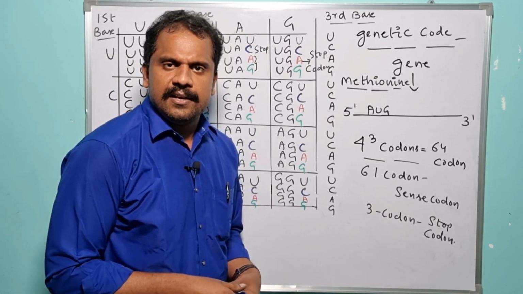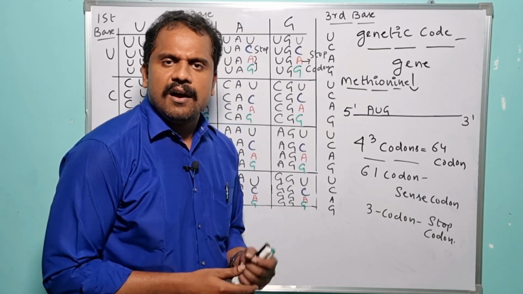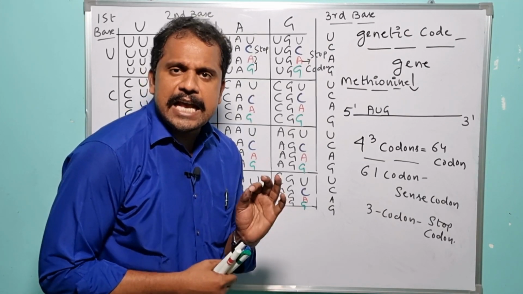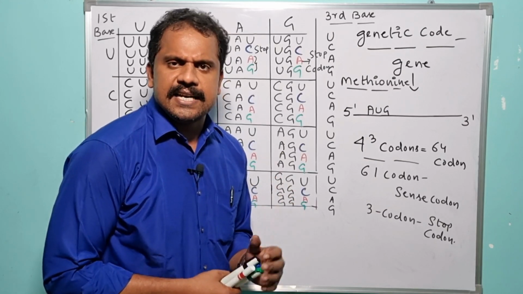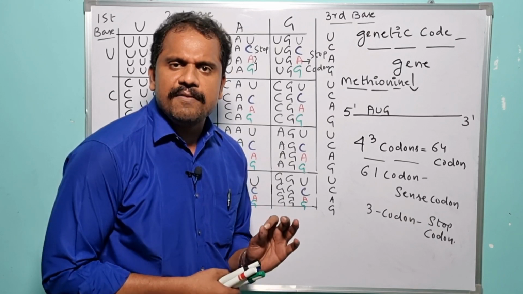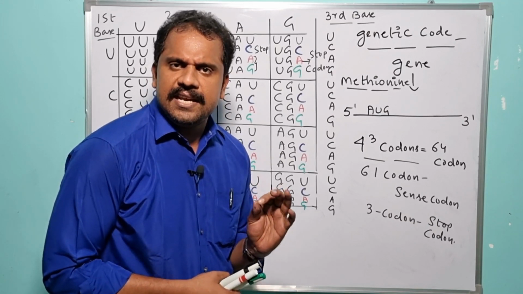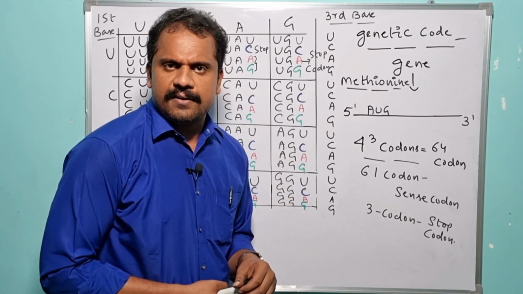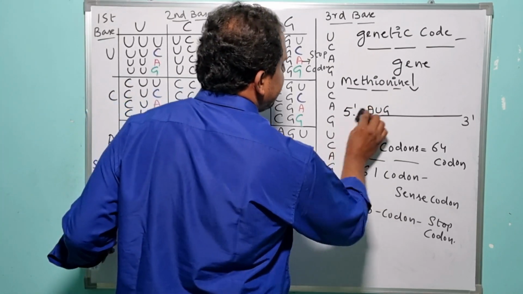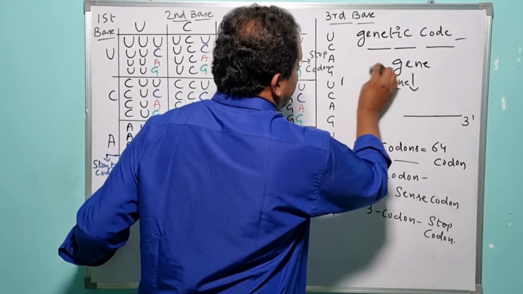Prior to that, let us first have a look at the various aspirants who were responsible for elucidating the structure of the genetic code. For the very first time, aspirants like Marshall Nirenberg and Hargobind Khorana, let me write it on the board. Marshall Nirenberg and Hargobind Khorana.